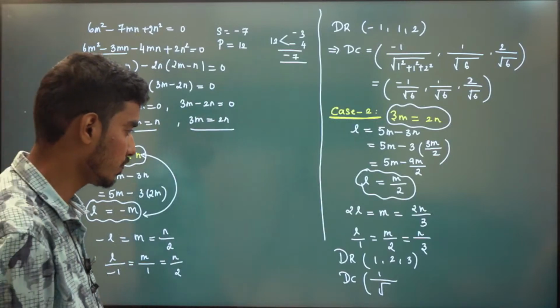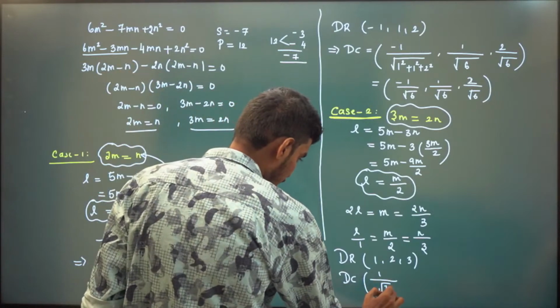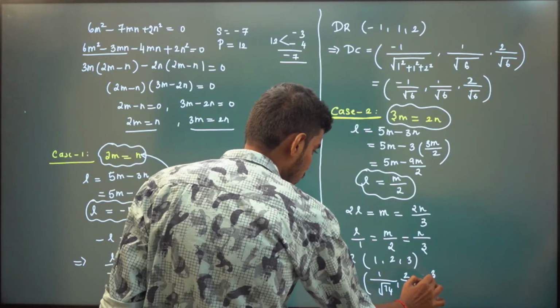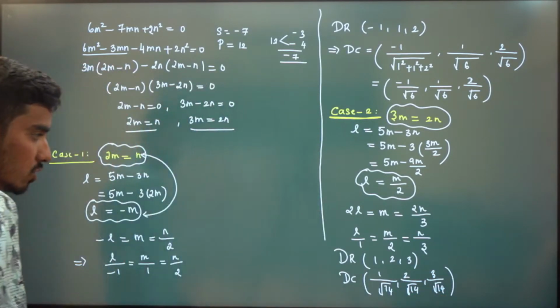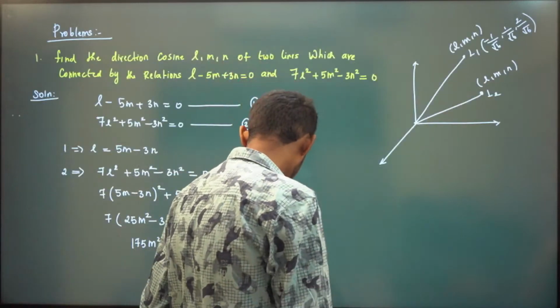So 1 plus 4 plus 9 is 14. So 1 by root 14, 2 by root 14, 3 by root 14. This is our direction cosine of the second line.